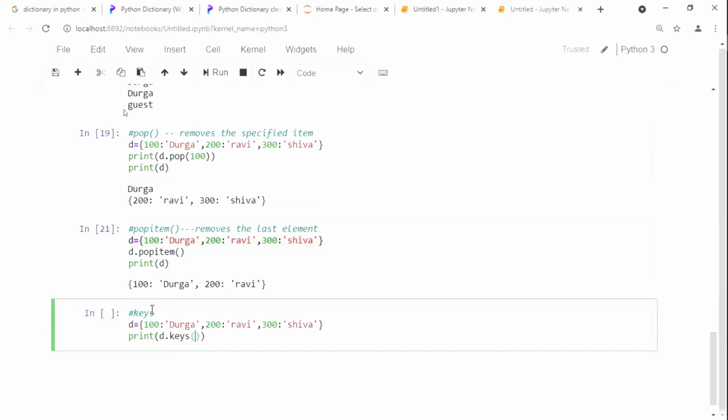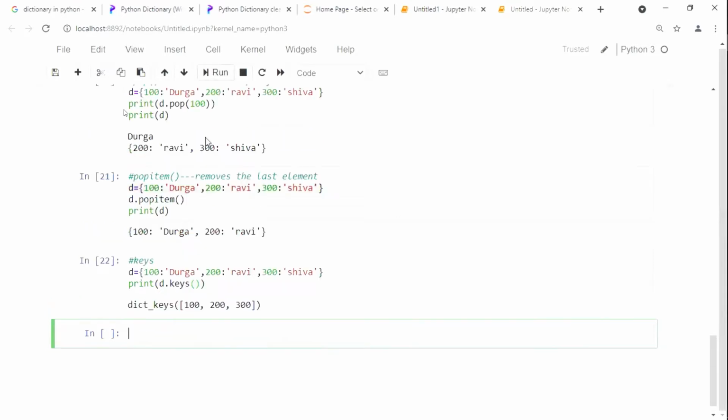In order to know how many keys are there, what keys are already used. Now see here, the keys 100, 200, 300. We check this to avoid duplicates. If there is a duplicate, values will jump, so for that we need to check the keys. Okay, like this we check the keys.